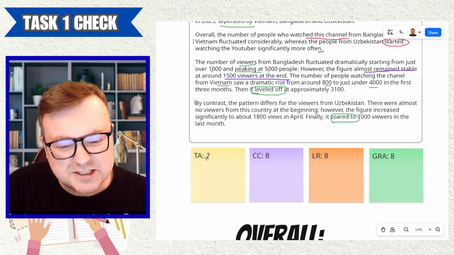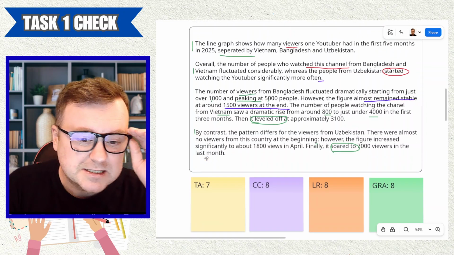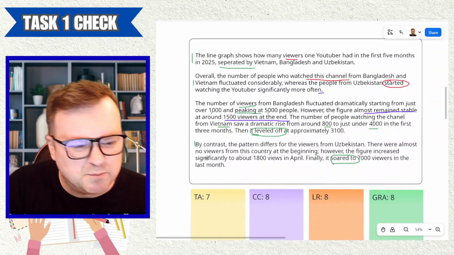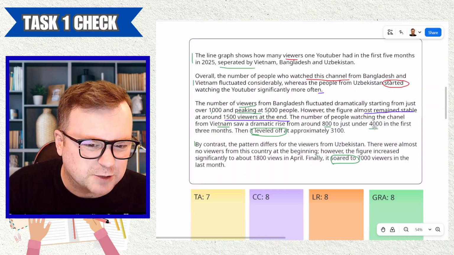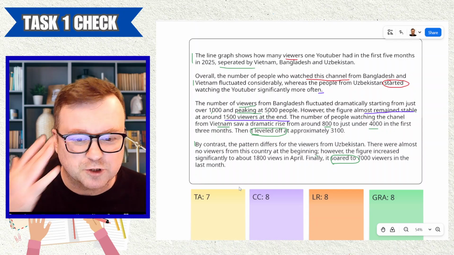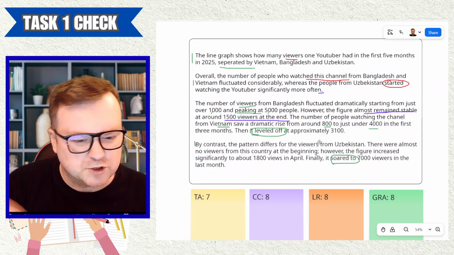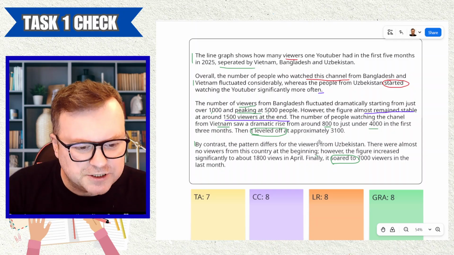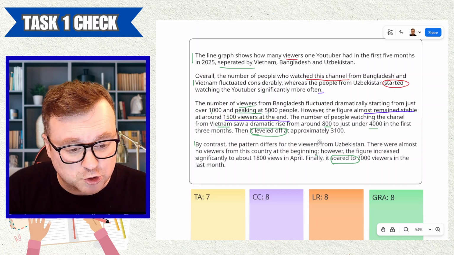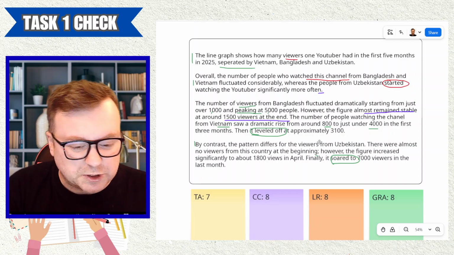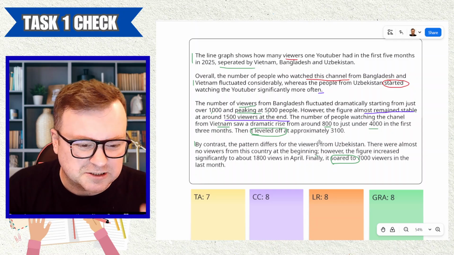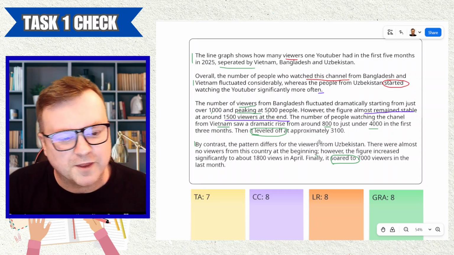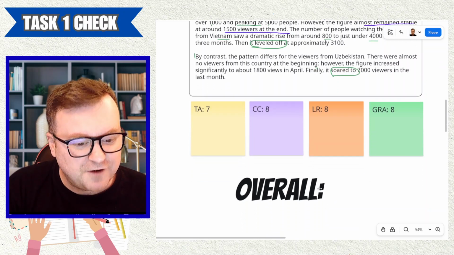Task achievement for me is just slightly weak because of that slightly imprecise data. Maybe an examiner might not like writing 4,000 without the commas and 1,500 without the commas. So just fix that, because you don't want to give any examiner any reason to lower your mark. It hasn't affected your score for me. But some people might look at it as academic style and think, well, I'm going to drop your points somewhere for that. But anyway, very, very, very close to the 8,